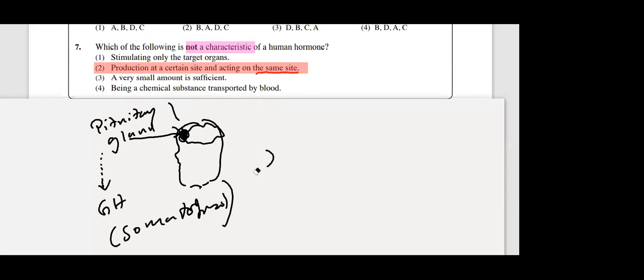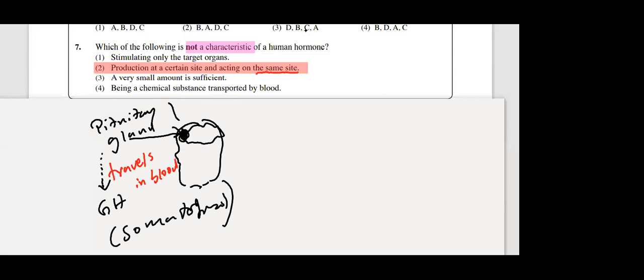Therefore, growth hormone is released to the blood. They travel in blood all over the body. And not only growth hormone, any hormone travels in the blood to all over the body, because blood flows throughout the body. Then that will affect all the parts of the body.